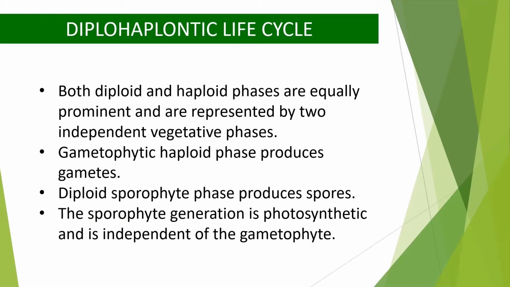Gametophyte is haploid and produces gametes, and the diploid sporophyte produces spores. The main plant body I am saying is sporophytic. It is photosynthetic and is independent of the gametophyte.